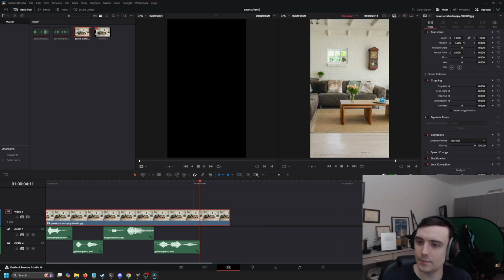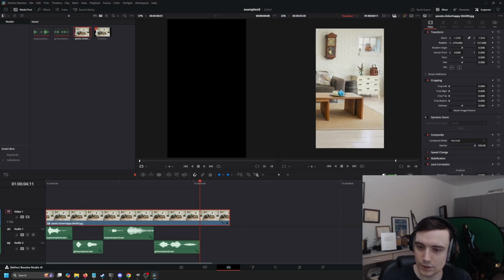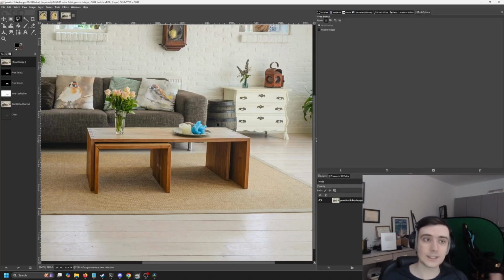and we've got the background. Let's move it over here a little bit, zoom in. This should work. Now the reason I picked this is because it has this table here that can be used to show depth with the foreground and the background. So this is Gimp, and we want to cut out this little table with the lasso tool.